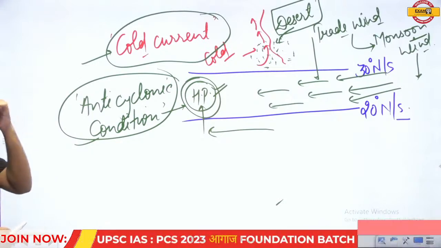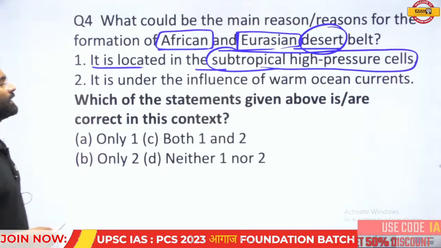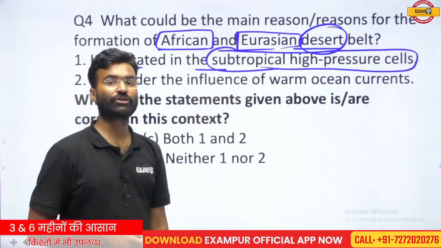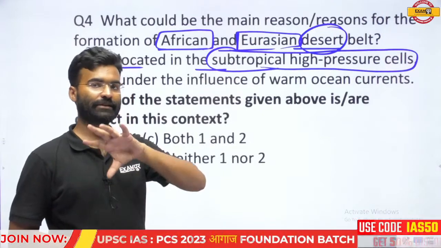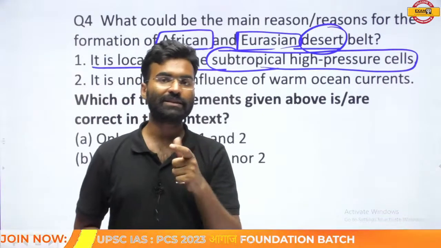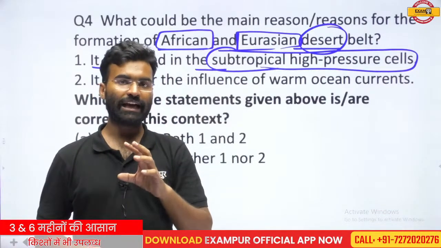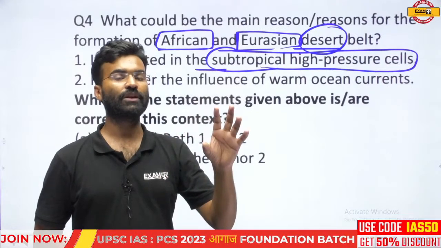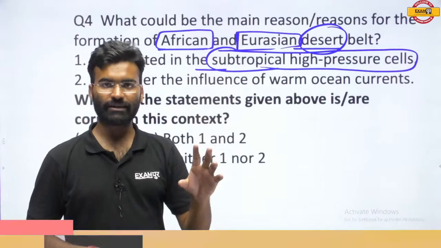Okay, so there are three factors. Now read the question. It is located in the subtropical high pressure cells. Okay, in the subtropical high pressure, that means subtropical high pressure cells are found near about 30-degree latitude. So high pressure subtropical cells are found at nearly 30-degree latitude in the subtropical region. So the first statement is correct.